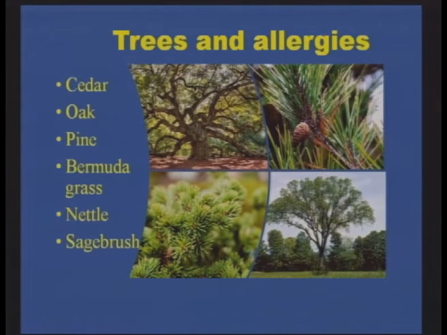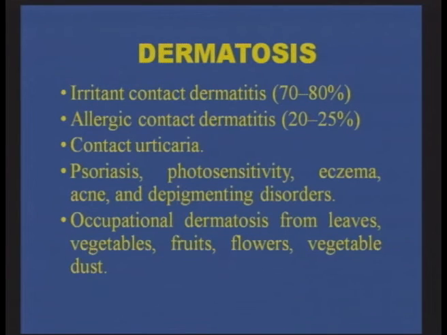In this slide, we can see some more photographs of the trees, that is that of the cedar, the oak, the pine tree, the Bermuda grass, the nettle and the sagebrush. All these are known to cause certain kinds of atopic dermatitis, skin irritant reactions and certain other rhinitic allergies.